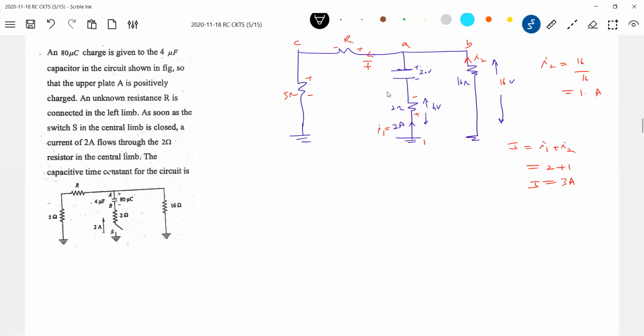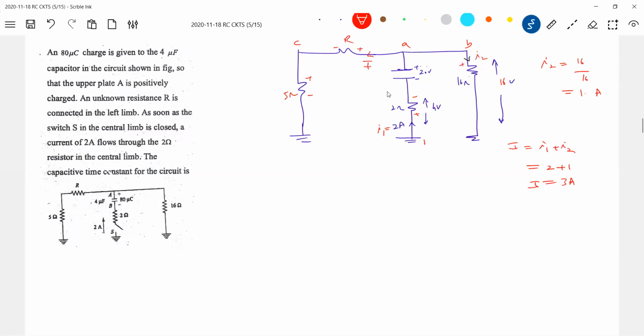No, see, it is some circuit here. Why change the given things? What is given? No, sir, I'm talking about I2, not I1. Okay, you mean to say, okay, I will get I as 1 ampere.